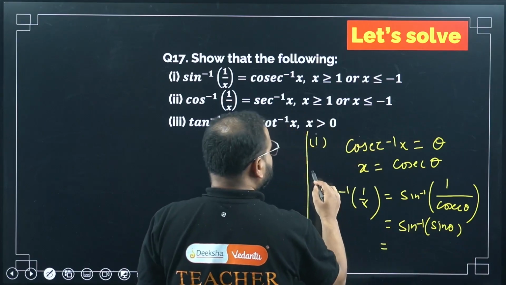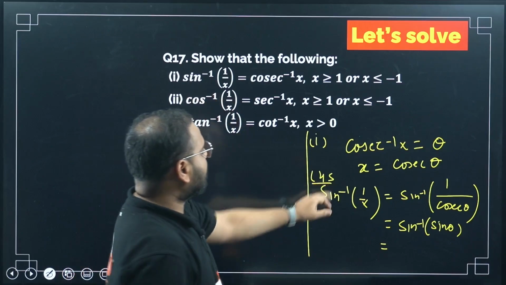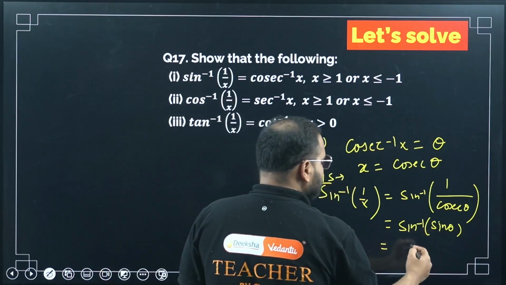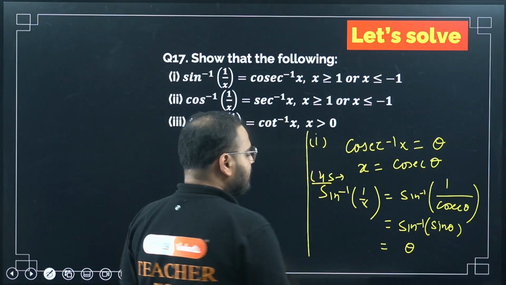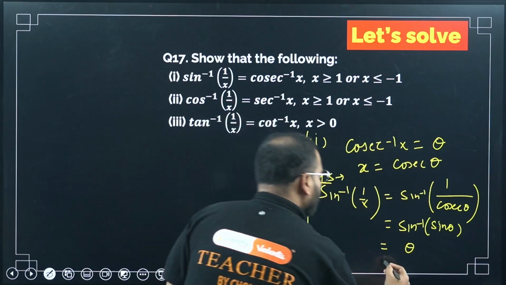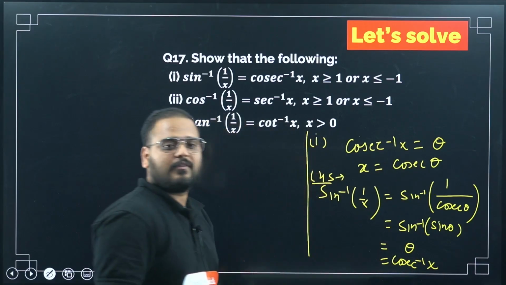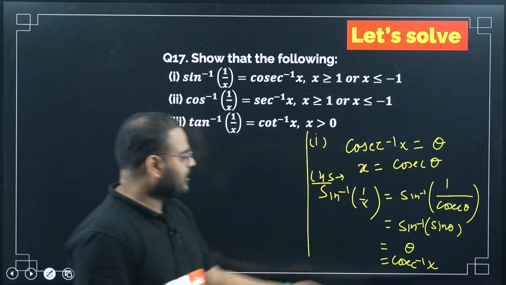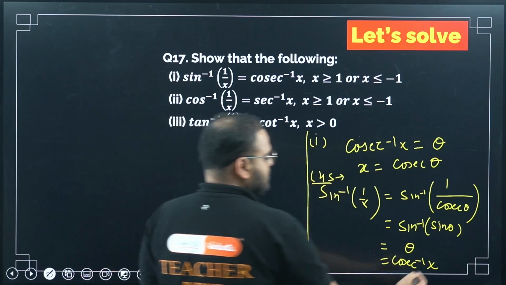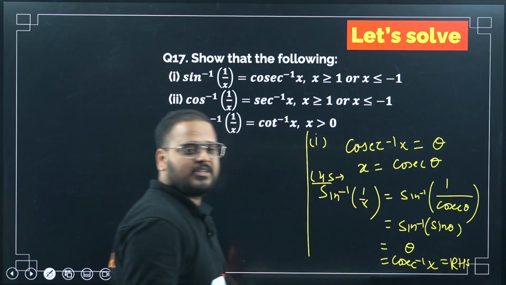What I've taken here is my LHS, right? I'm trying to prove LHS equals RHS. I've taken LHS over here and I'm trying to prove it equal to RHS. This is how much? Simply theta. If this is theta, what is the value of theta? Cosec inverse of x. I hope this is clear. Easy, right? So from LHS, we got RHS. So it means this is equal to RHS. So the first one is proven.